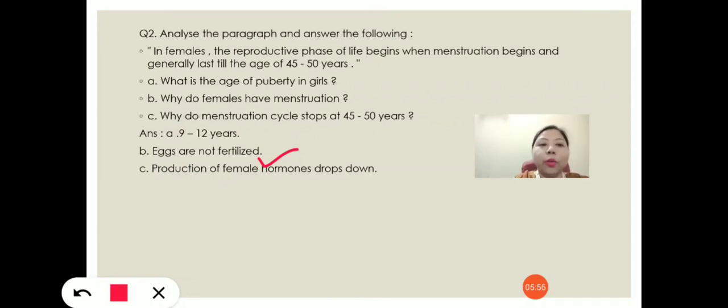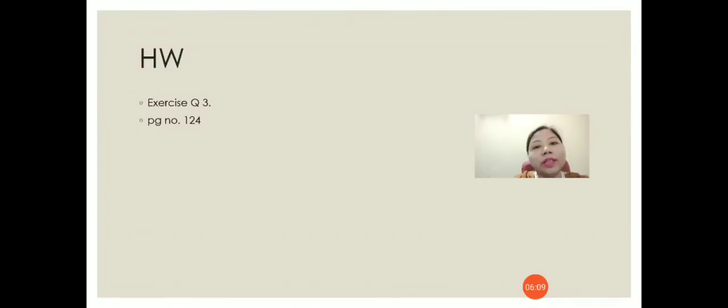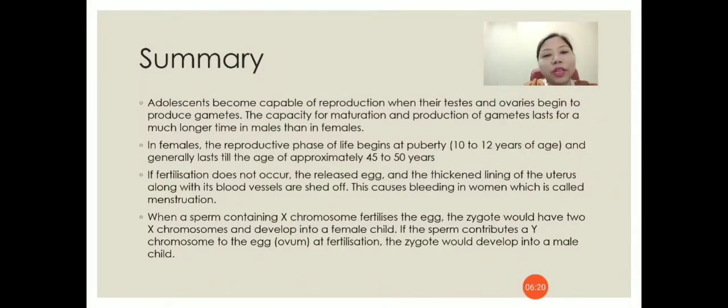Third question, why does the menstruation cycle stop at 45 to 50 years? Because the production of female hormones drops. Now, this is the homework which you have to do. Exercise question number 3. This is all for today's class.